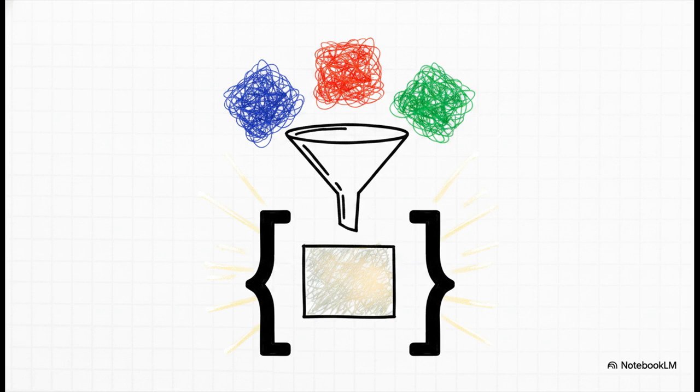Now, what's really interesting here is how you can break down that syntax structure inside the square brackets. In a single line of code, this completely replaces the need to create an empty list, write a standard for loop, and then nest an if statement inside of it. It reads almost like plain English. Basically, it says, give me this expression for every item in this iterable, but only if this specific condition is met.